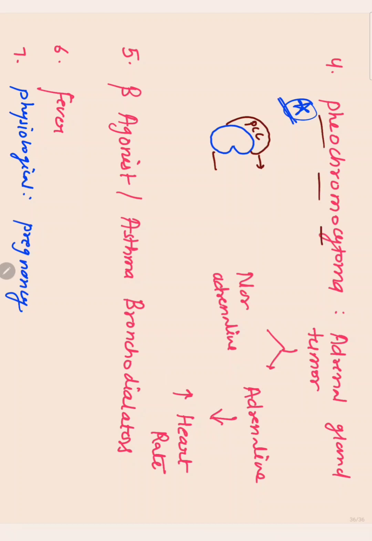This adrenal gland tumor produces adrenaline hormone and noradrenaline hormone. This adrenaline hormone is responsible for increasing sinus rate and blood pressure. So the presence of pheochromocytoma in the body gives rise to increased sinus rhythm, and also hypertension.